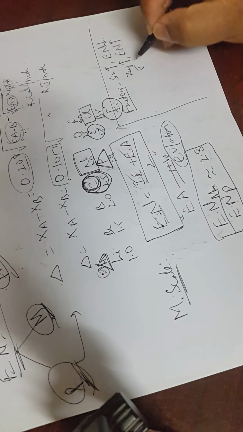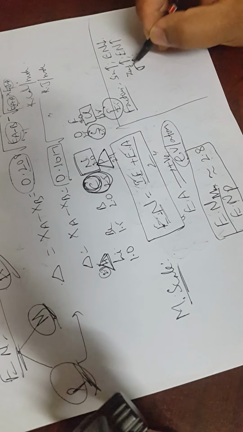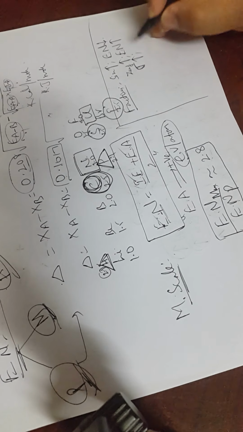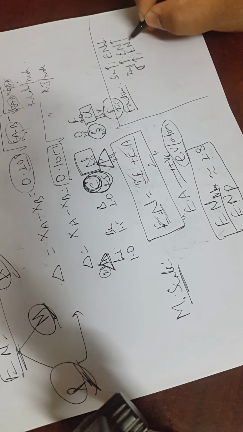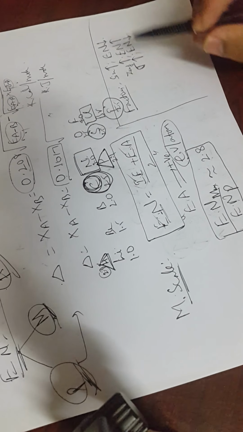And as sigma, that is the shielding constant, increases, we will find electronegativity will decrease. More shielding means attracting power is decreasing. So these are the things.